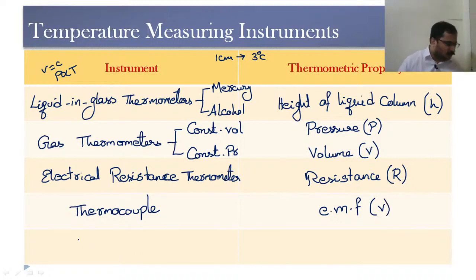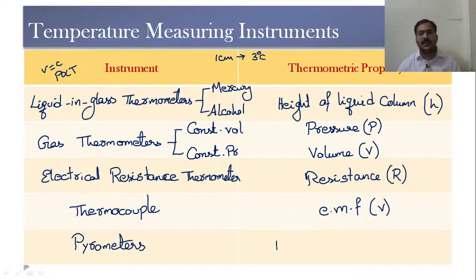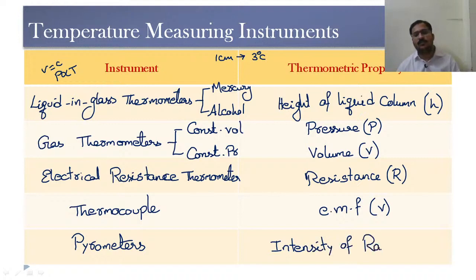Then if we want to measure very high temperatures, then we go for devices called pyrometers. So these pyrometers are used to measure very high temperatures, and based on the intensity of radiation, we are going to measure the temperature in case of these pyrometers. So these are the different temperature measuring instruments.